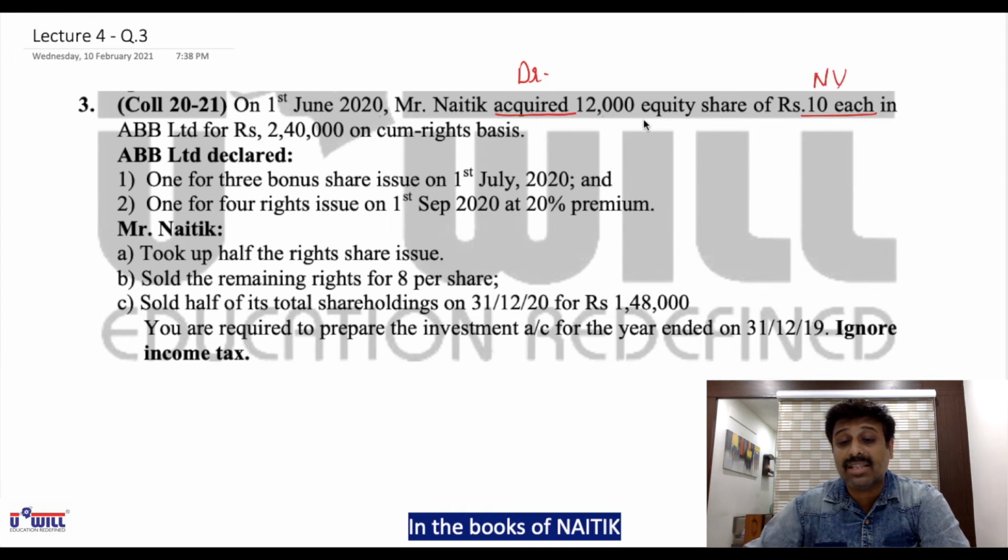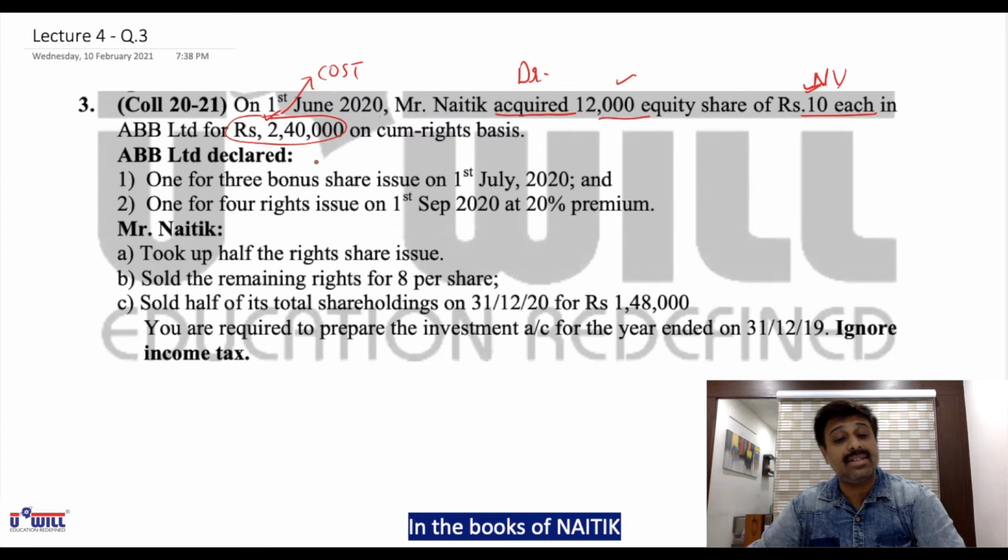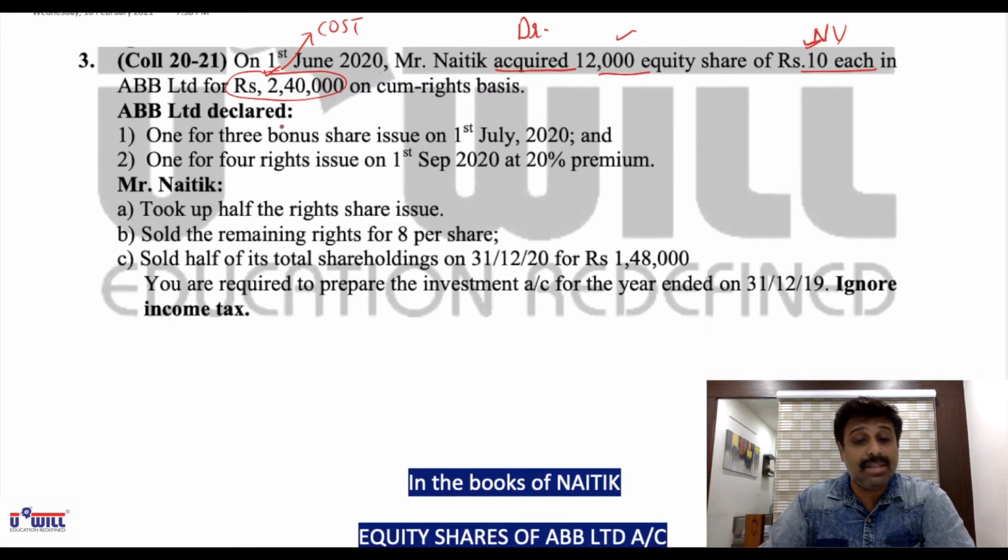So 12,000 is the quantity of shares. 12,000 into 10, 1,20,000 is the total nominal value, which you'll write on the debit side, in ABB Limited for rupees 2,40,000, that is the cost. On cum-rights basis means in future if the company gives the right shares, you are entitled to get those right shares. So this will come on the debit side.